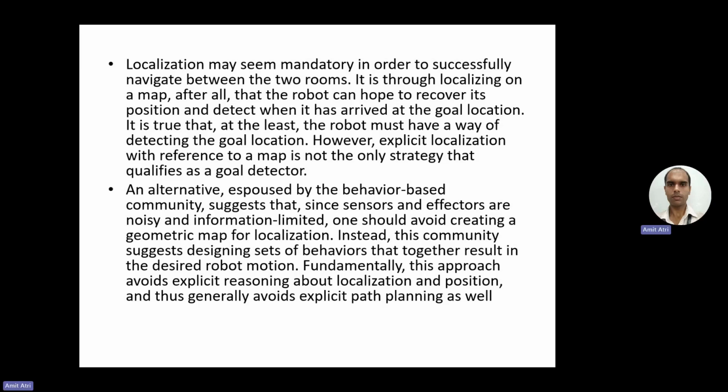Here one method used is the map-based. A map is there and the robot is following that map.